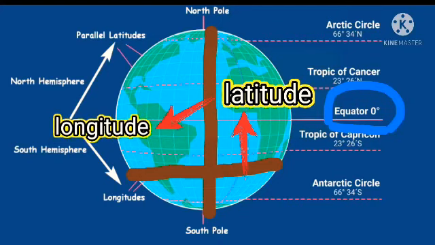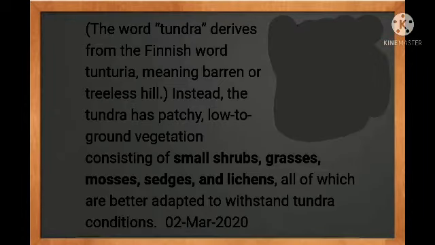For longitude and latitude, it will come in this chapter itself. Latitude means the line that crosses east and west, and longitude means the line that touches the north and south pole. This will come in this chapter. You must learn about it.